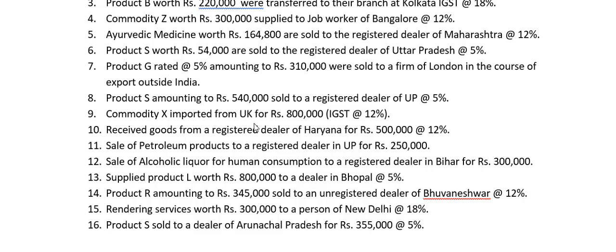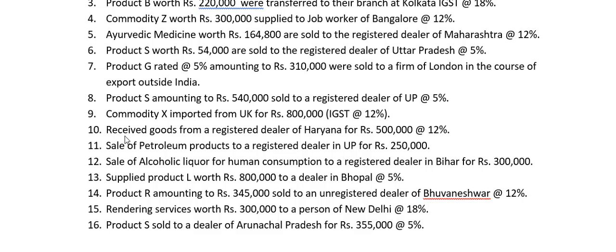Just consider this as a supply of goods between two states. IGST will be applicable. The same thing will be followed here. Next, received goods from a registered dealer of Haryana for rupees 5 lakh at 12%. These two are given together to check your conceptual knowledge of the topic.